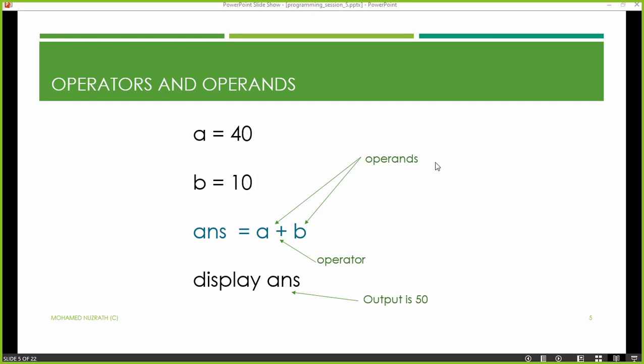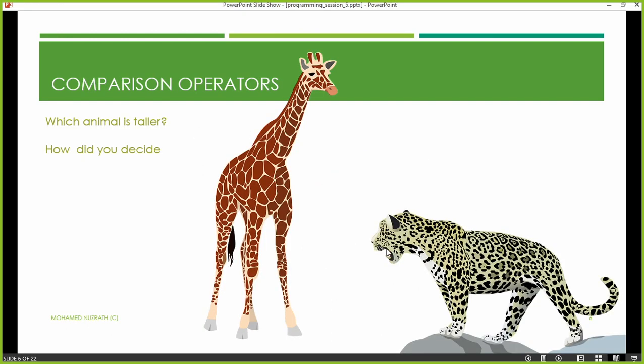Okay, let's go to the next slide. Right, we're going to learn first a type of operators, because in this lesson we're going to learn about control flow statements. Especially we're going to learn how to write if conditions. So we're going to learn how we can write conditions, how we can make the computer make decisions. So there are ways that we can make the computer do work. So we're going to learn how to write the instructions. Okay, don't take much time, quickly answer this question.